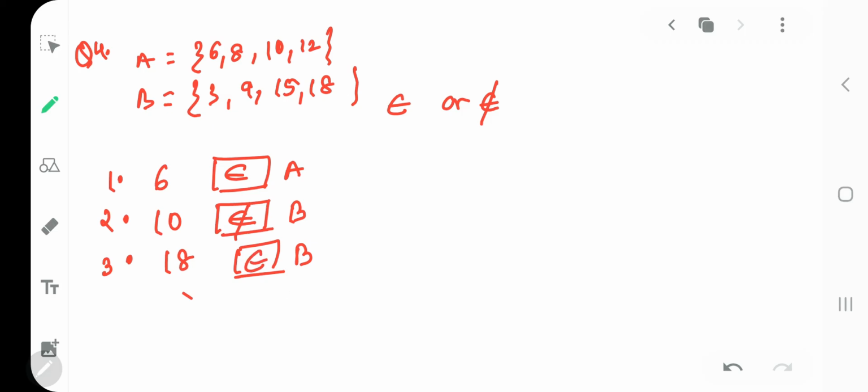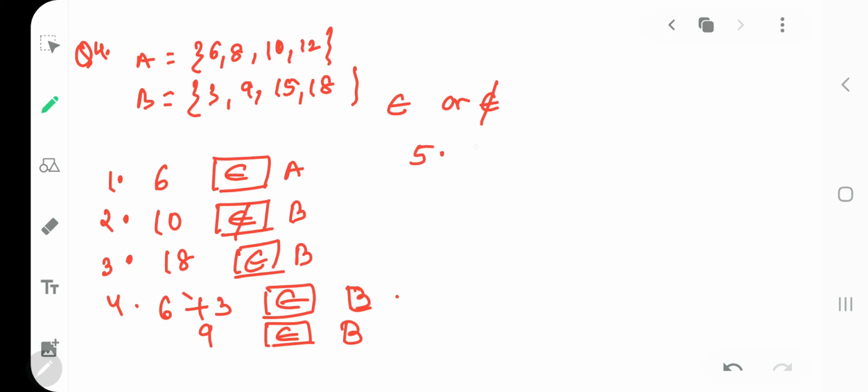Third, 18 dash B. Is 18 there in your set B? Yes, belongs to. Then you have fourth, 6 plus 3 dash B. What is 6 plus 3? 9. Is 9 in B? Yes, belongs to. Fifth, 15 minus 9 dash B. What is 15 minus 9? 6. Is 6 there in your B set? No. So not belongs to.